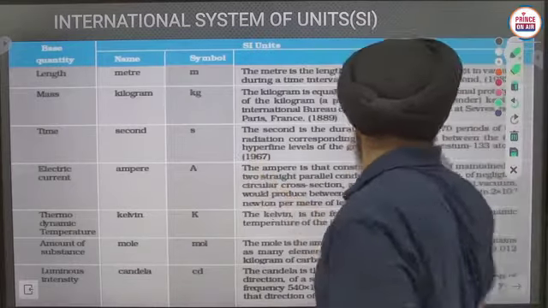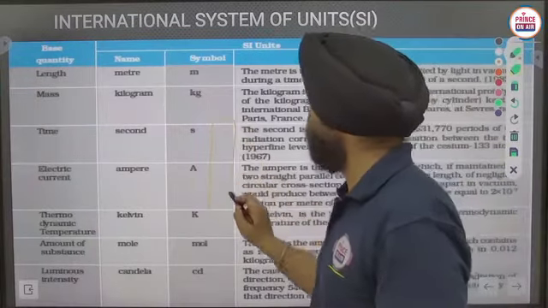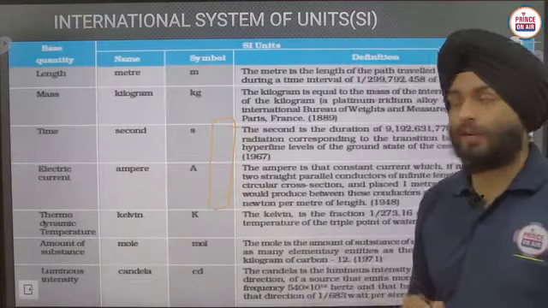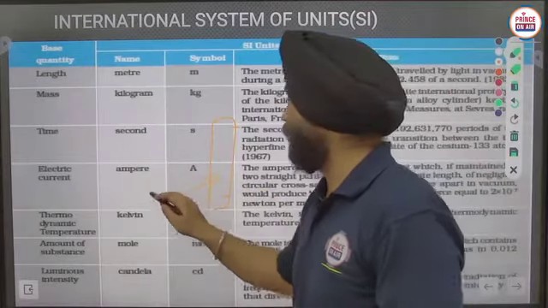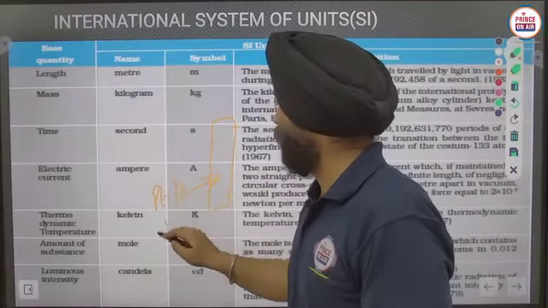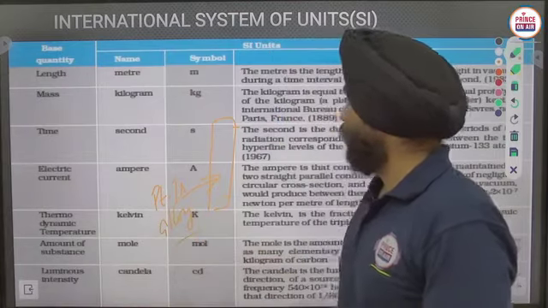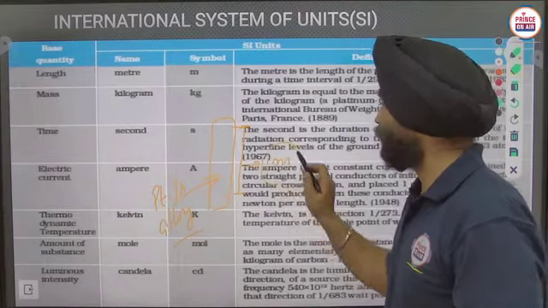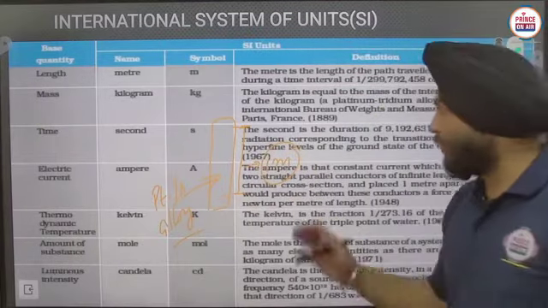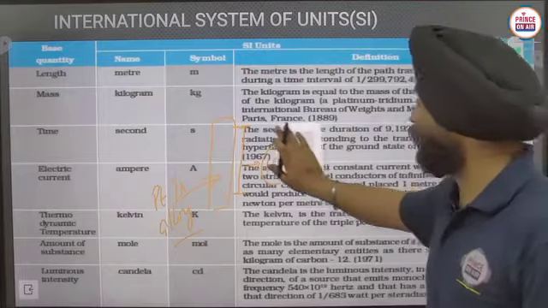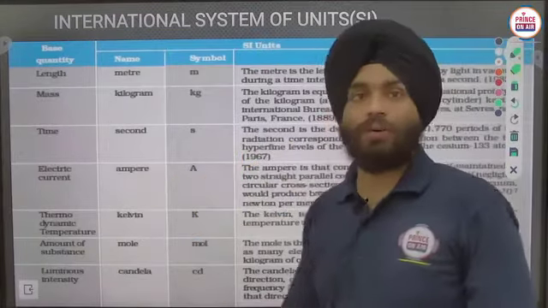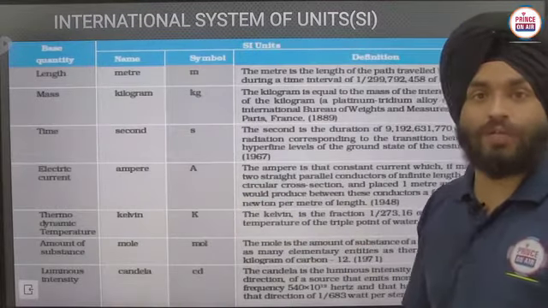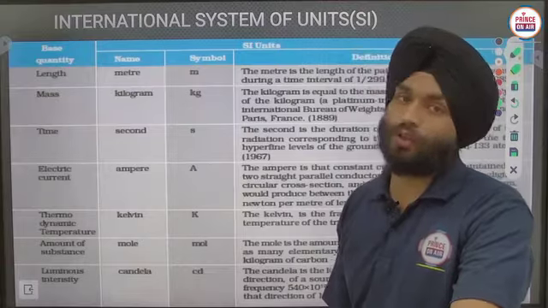They have given that there is a cylinder in the museum and there are two marks. That cylinder is made up of platinum iridium alloy. The distance between these two marks is considered to be 1 meter. Clear? So in that way, the definition of 1 meter is on the basis of the international prototype, and the mass of this cylinder is considered to be 1 kilogram.